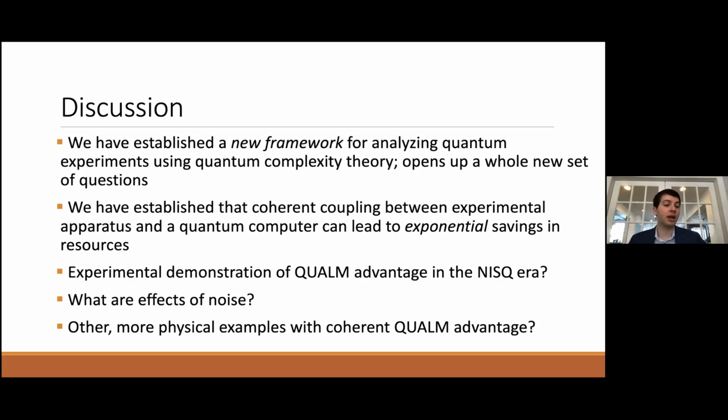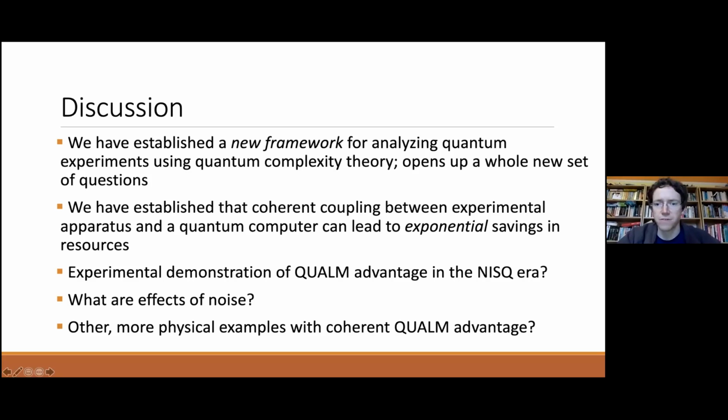So one question is, can an experimental demonstration of QUALM advantage be realized in the NISQ era? This would entail understanding the effects of noise, for instance. And it would also be desirable to have other more physical examples with coherent QUALM advantage. In particular, the effects of noise might be particularly challenging to deal with, namely, to find an exponential advantage between coherent axis and incoherent axis complexity, where you assume that your apparatus is noisy. So with that in mind, thank you for your attention and happy to answer any further questions.